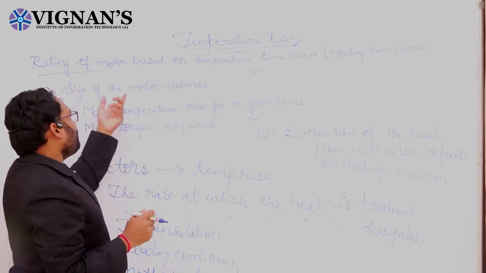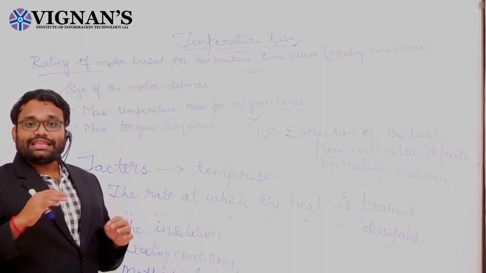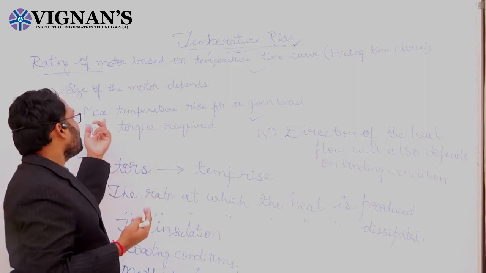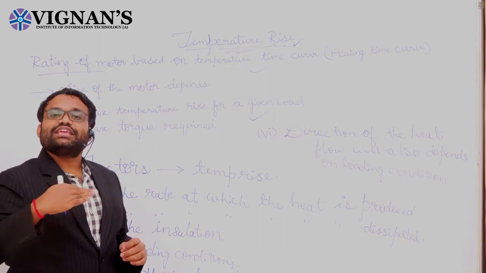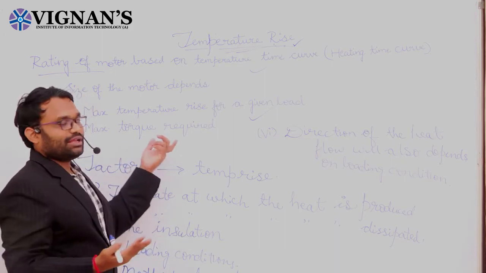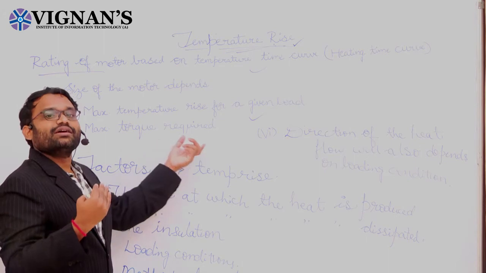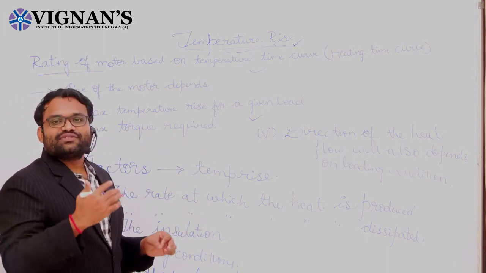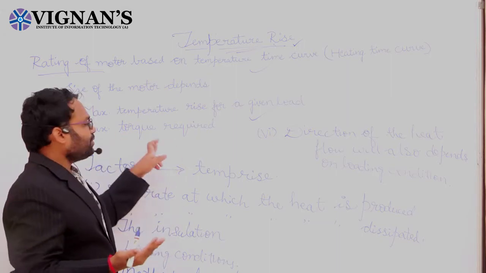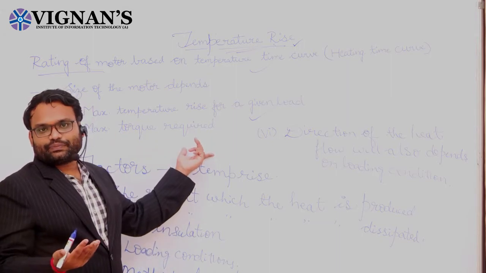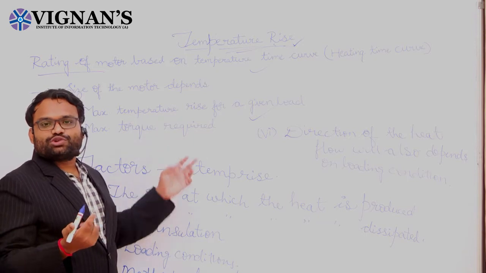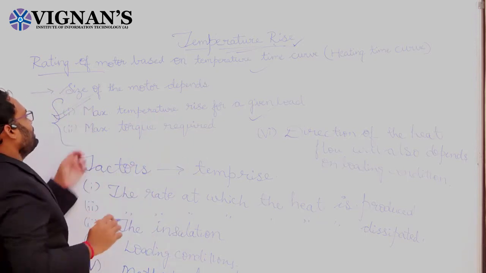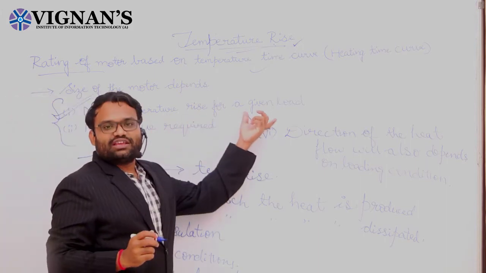So based upon the size of the motor, two factors are crucial here. The first is the maximum temperature rise for a given load, and the second is the maximum torque required. Again, I'm repeating: the maximum temperature rise for a given load and the maximum torque required. Clear? Among these two factors, the first is very important, that is the maximum temperature for a given load.